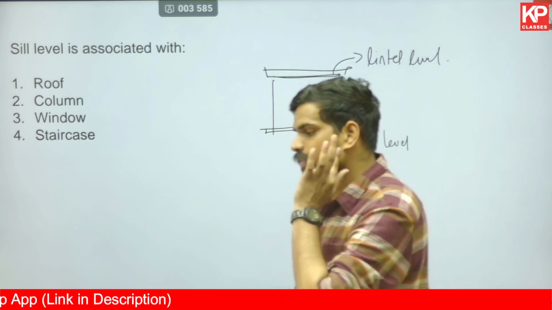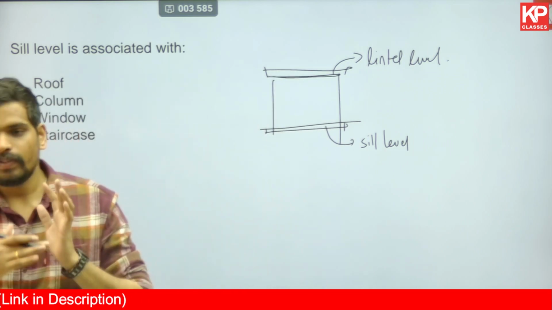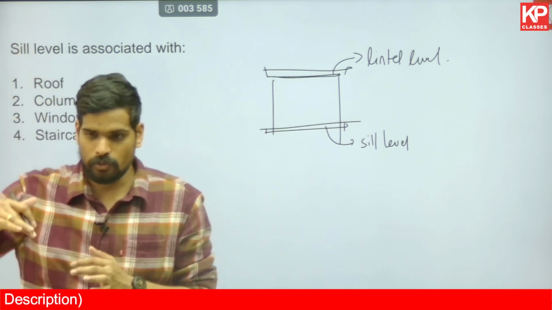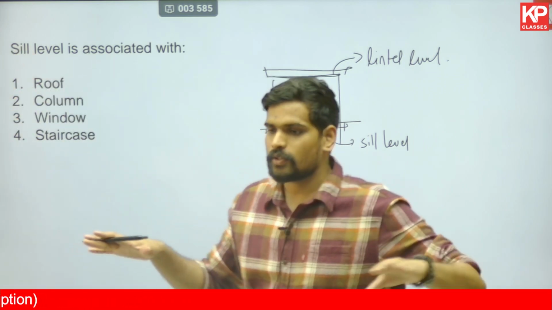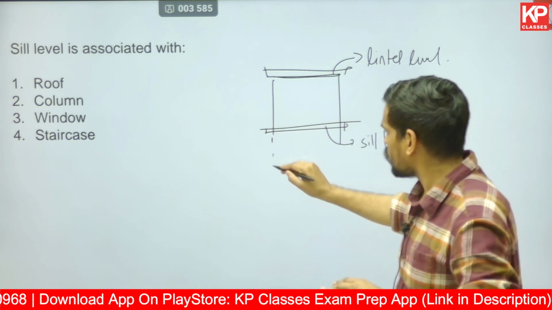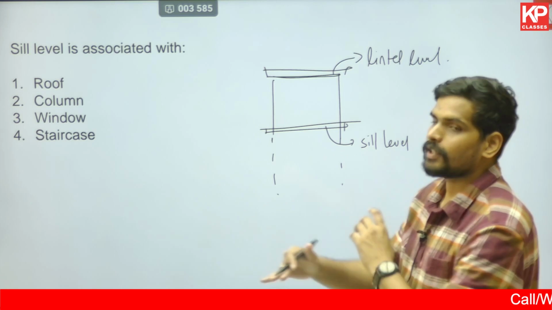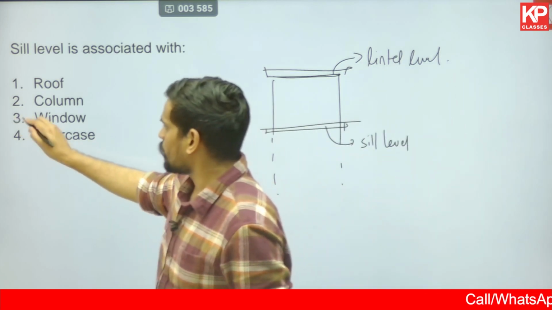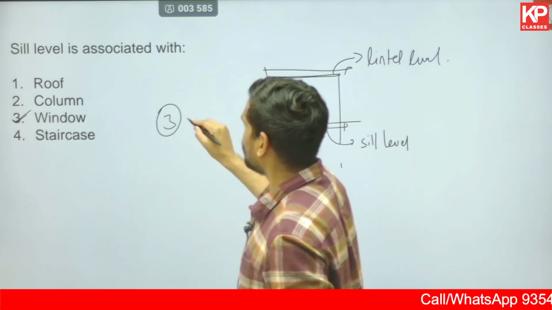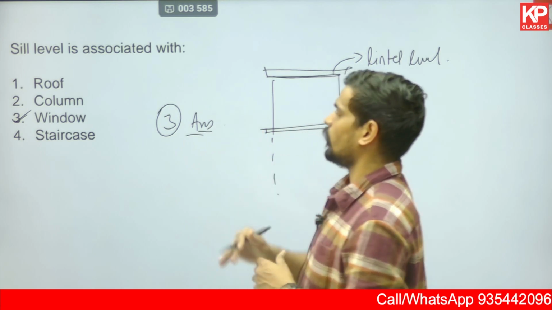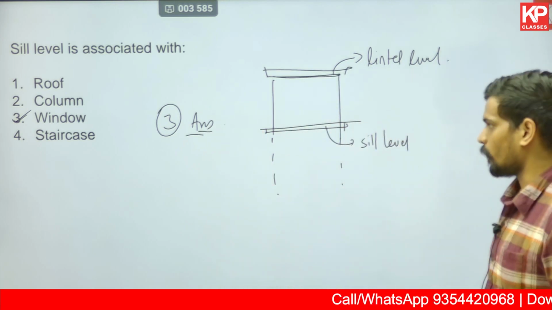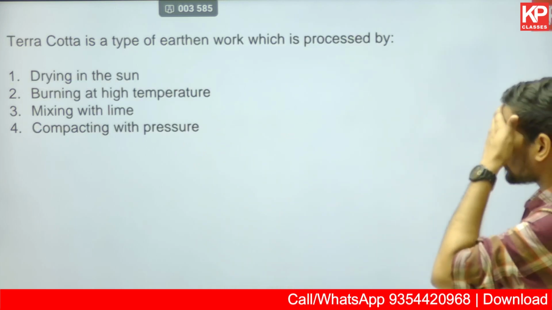So sill level is not seen in doors. You see lintel level is seen for doors and windows both, but sill level is something which you have only in windows, because in a door you will have an opening even till the bottom. So sill level, sill plate is provided in windows. The correct option would be option number 3. Sill is a term associated with windows, particularly from the given options. So 3 would be the correct answer for this question.